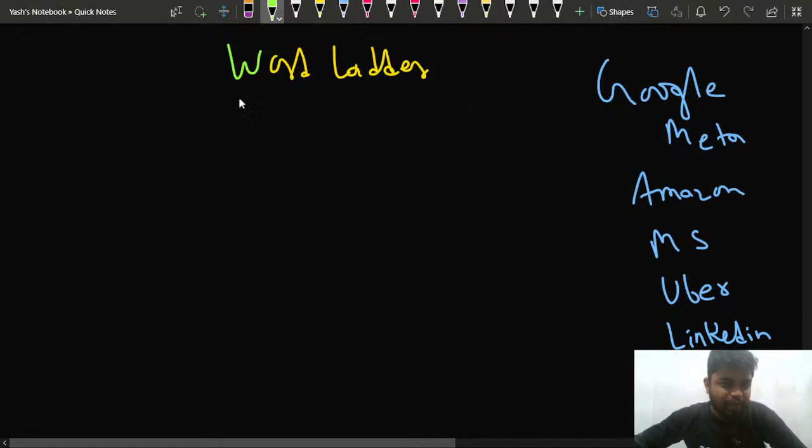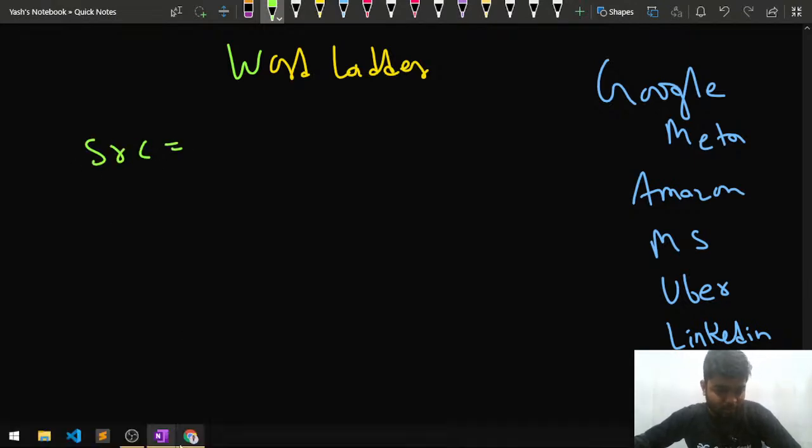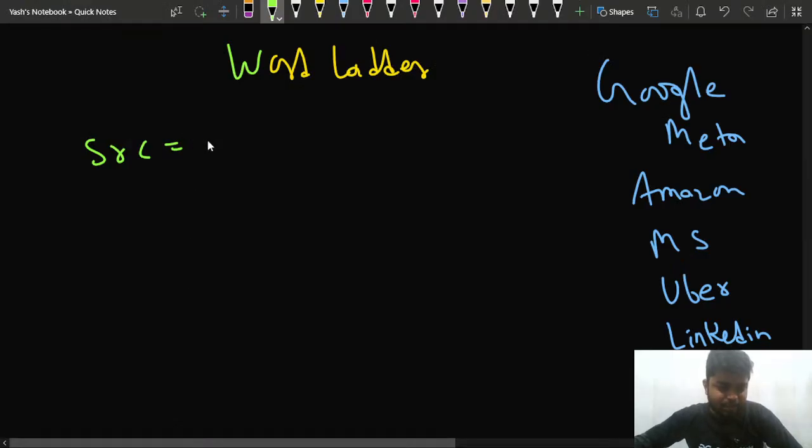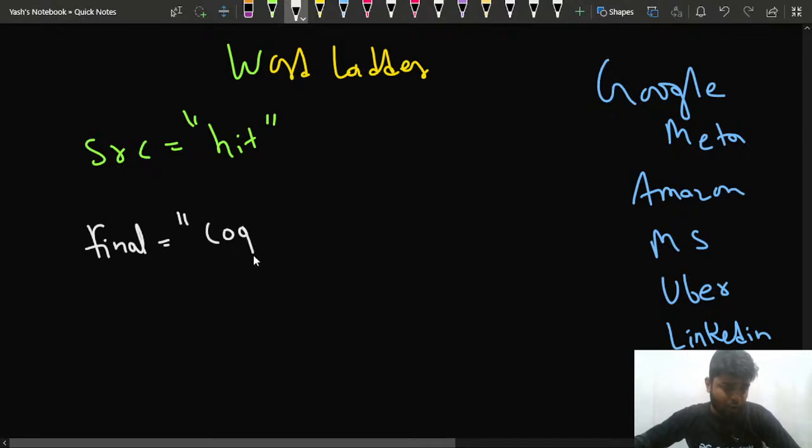So in this problem, what it says is, you will be given a particular word, that is a source word. Let's say you will be given the source word as hit, and what you have to do is get a final word or a destination word. That is, you have to convert this source word, hit, into the final word, that is cog, right?